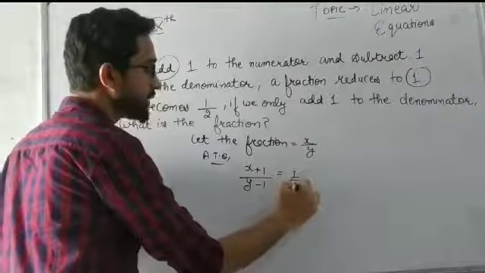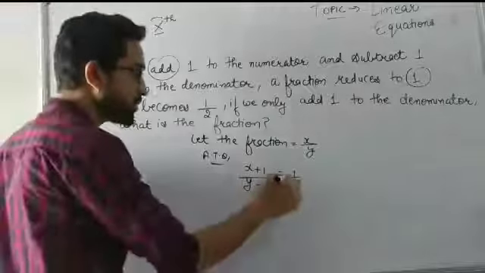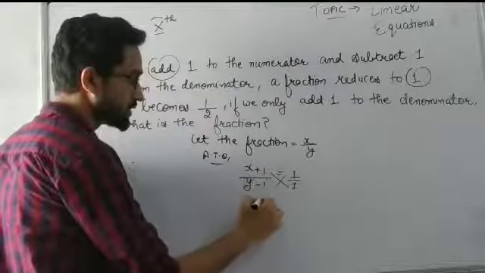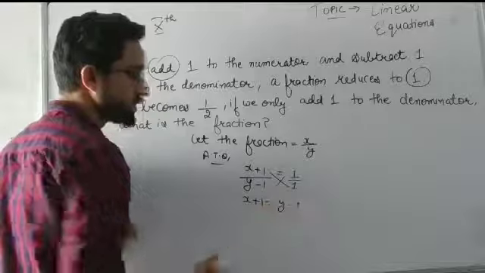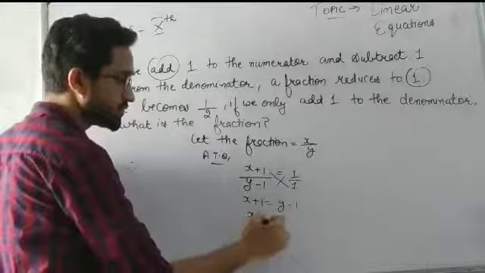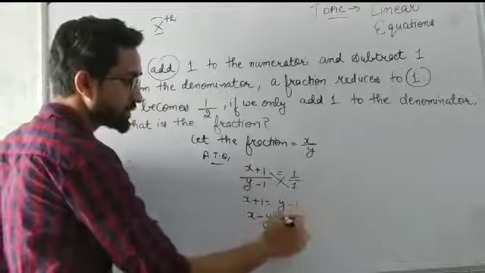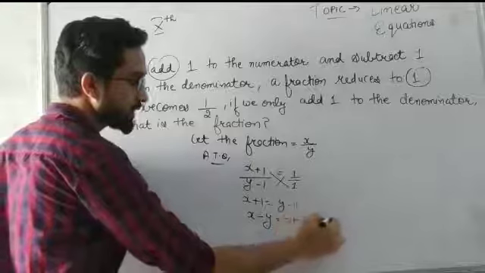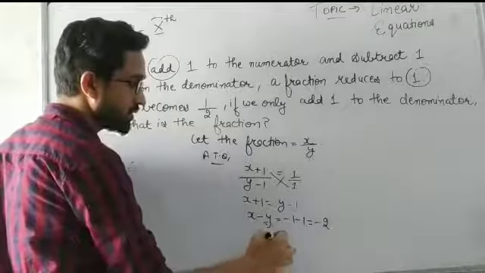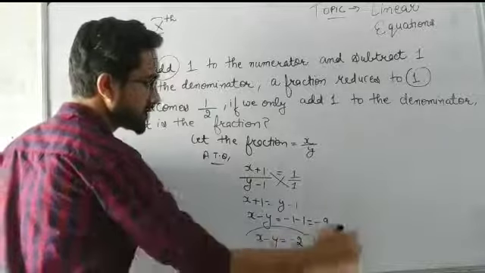You can write it as 1 by 1 also. It will be easy for you when you cross multiply here. It will be x plus 1 is equal to y minus 1. Let's take y that side, it will be x minus y, and 1 will go that side, it will be minus 1, that is minus 2. So we have got the first equation as x minus y is equal to minus 2. Let it be the first equation.